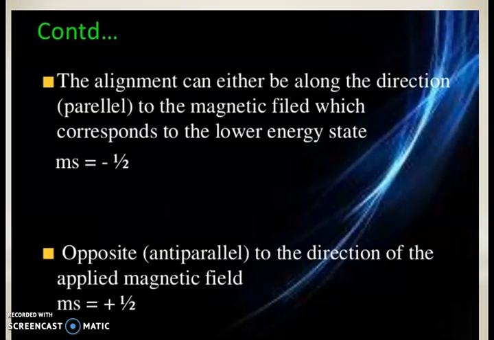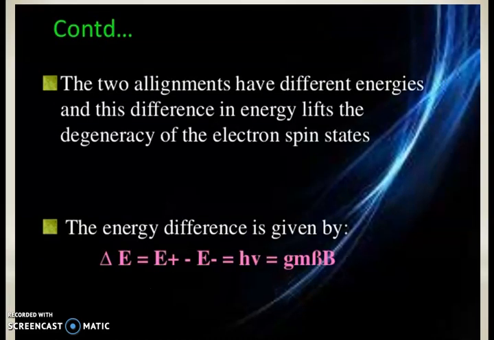The alignment can either be along the direction parallel to the magnetic field, which corresponds to the lower energy state, that is magnetic spin equal to minus half, or opposite, anti-parallel to the direction of the applied magnetic field, that is magnetic spin equal to plus half. The two different alignments have different energies, and this difference in energy lifts the degeneracy of the electron spin states.